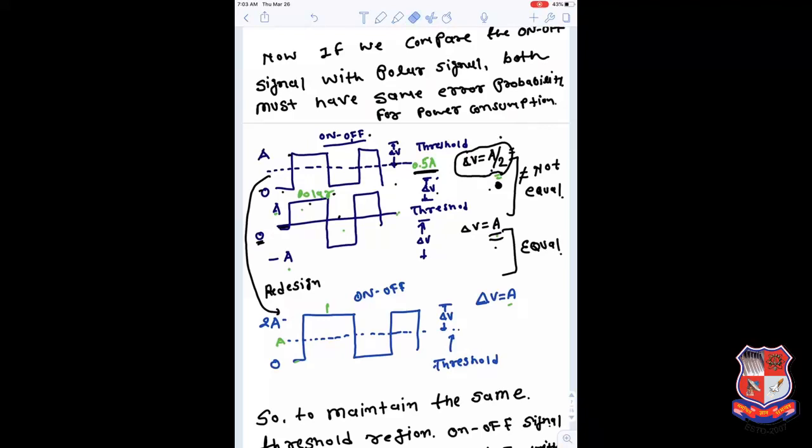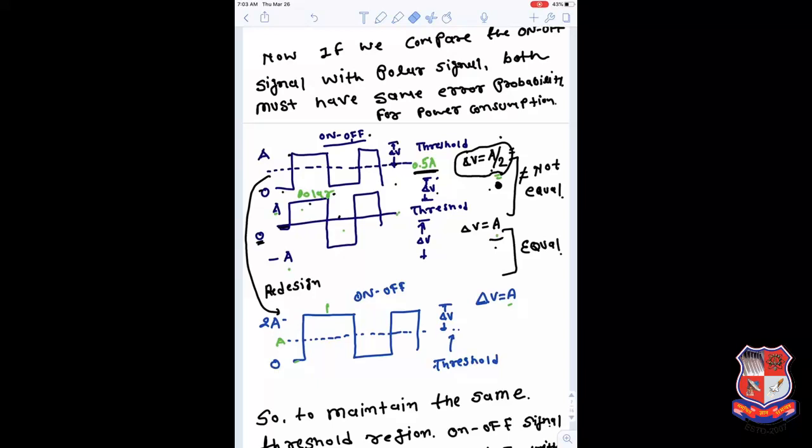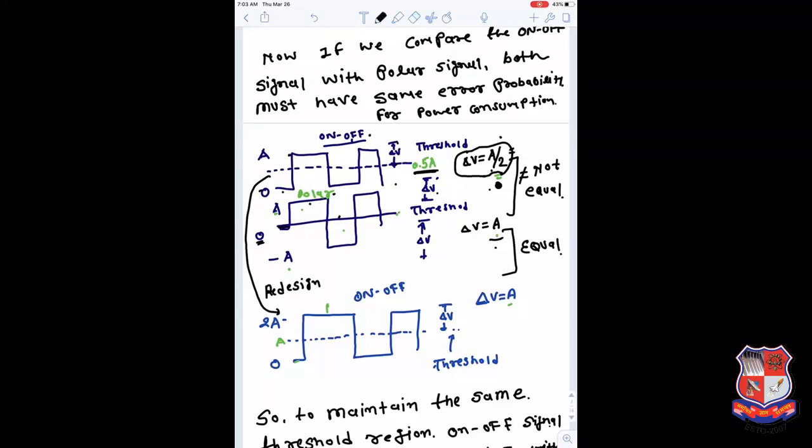the noise has to cross only A by 2 here, and here the noise needs to cross A to create an error. So here the smaller noise causes the error, and here the larger noise is needed to create an error. So that may be a cause of error. So both the things are not equal.